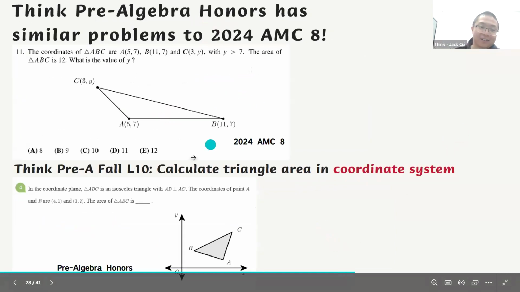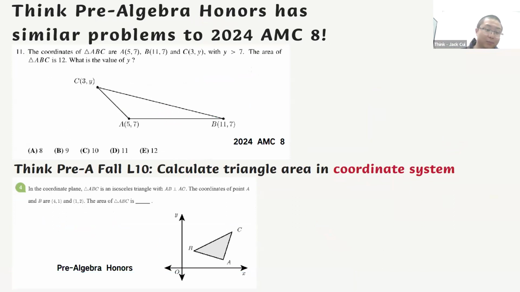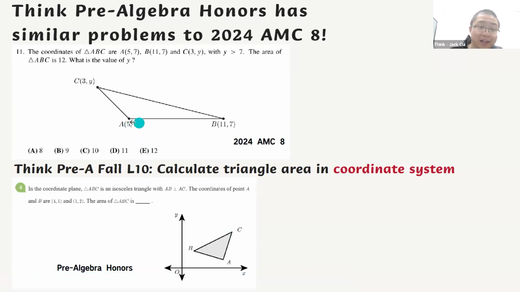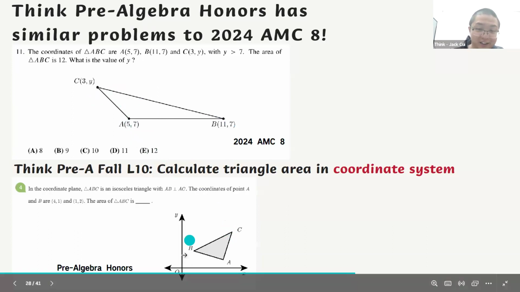More ideas. Coordinate system, right? You know that coordinate system is a middle school topic. So in the pre-algebra honors class, we try to find the area of a triangle with a coordinate system. And do you see that this question is even harder than the one you solve in the AMC 8? In the AMC 8, you already know the base and you calculate the height. That's it, you finish, right? Here it's a little bit irregular.